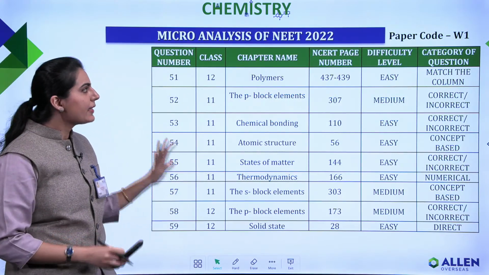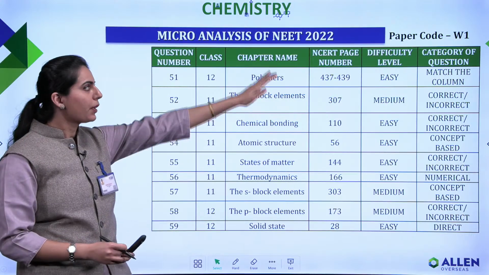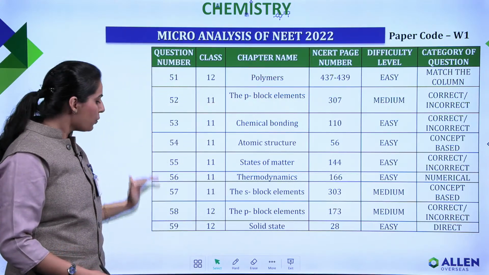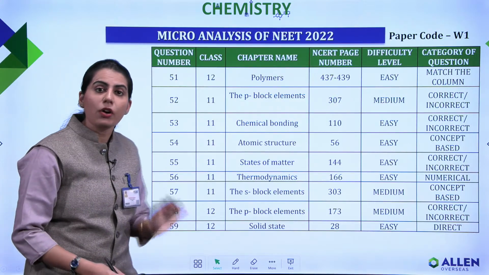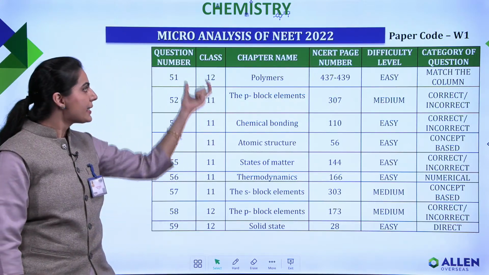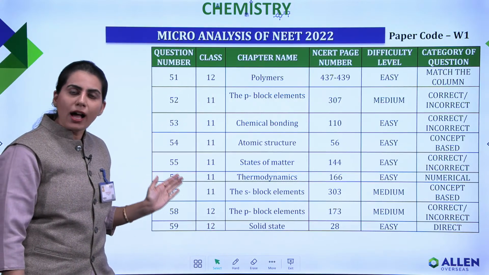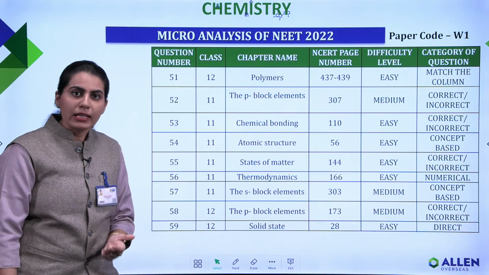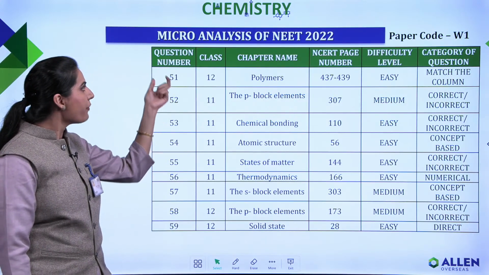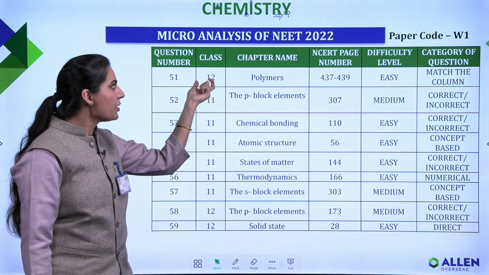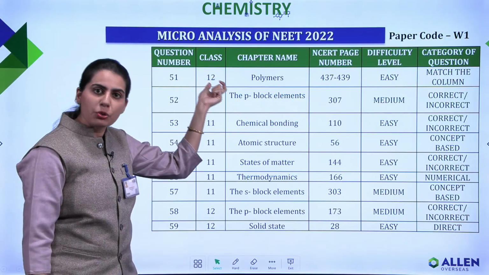You can clearly see this discussion is for your paper code W1, and questions 51 to 59, which we are discussing right now in the chemistry part. You can clearly see that the class has been mentioned here, showing which particular class these questions are from. So if I talk about the very first question, question 51, this is the question which was asked from class 12th.